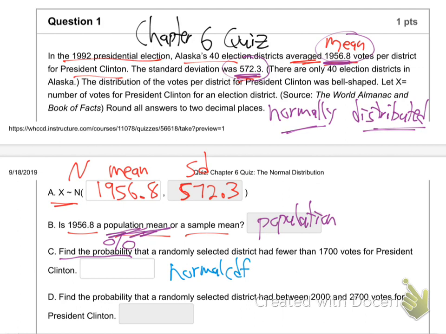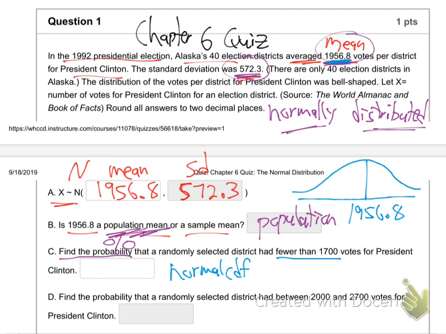And I do think it's helpful to draw the curve. You don't have to, but I think it'll help you. So I'm going to draw the little curve here. Put the middle on. The middle is 1956.8. That's the middle, the mean, they said. And they're asking fewer than 1,700.